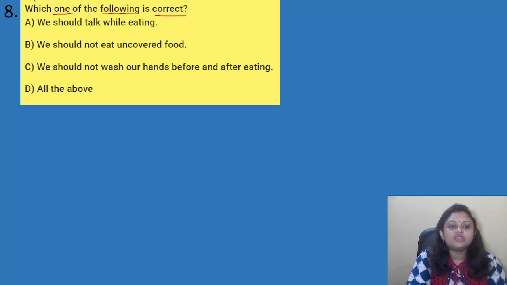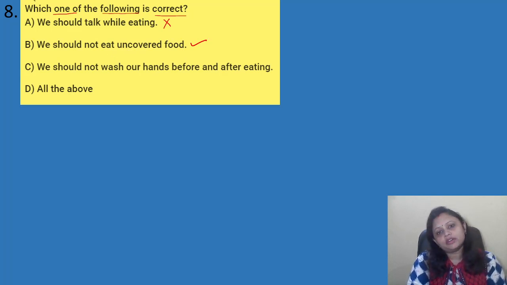So, first one, we should talk while eating. Should we talk? No, we should not talk while eating. Okay. Then, we should not eat uncovered food. Yes, it is correct. We should always eat the covered food. Why? Because the uncovered food might contain germs, dust. Okay, so if we take this uncovered food, then we will fall ill.